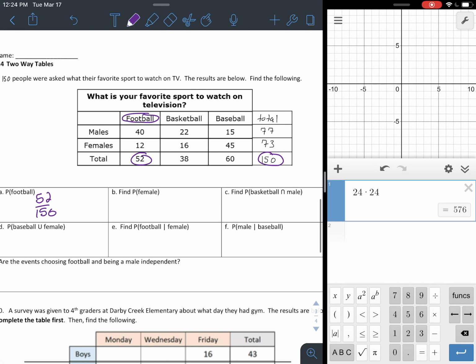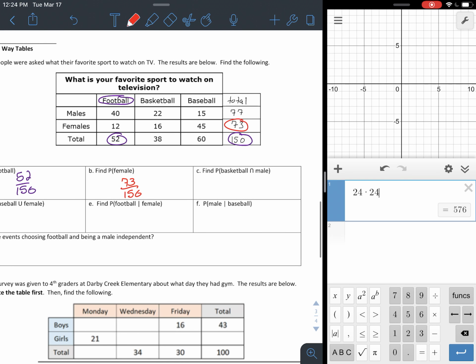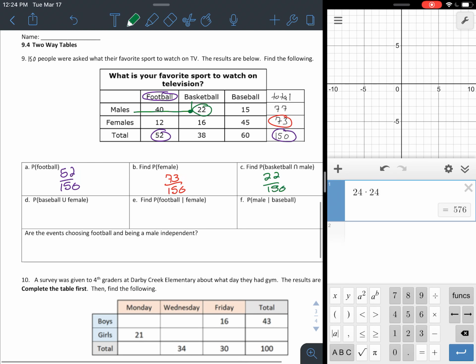And then the same thing is going to follow for females, right? So if we go to females, we see that there's 73 total females, and then in total there's 150 people, so we divide 73 by 150. Probability of basketball and male. So we go male, and then we see where it intersects with basketball right here, so that would be 22 out of 150.